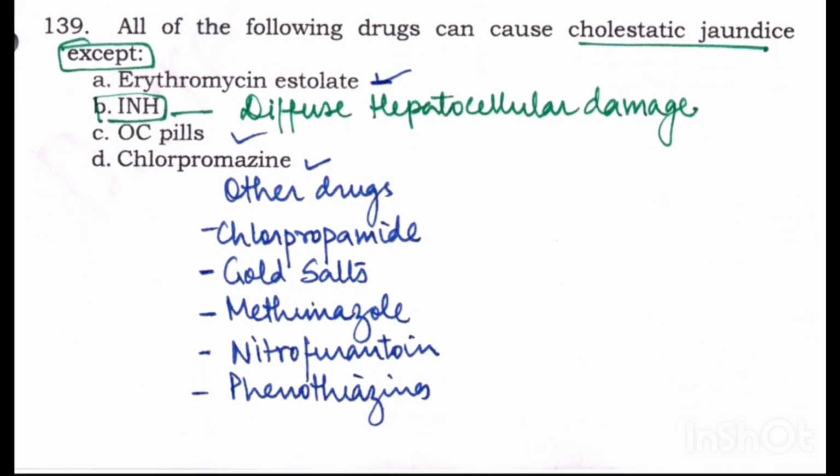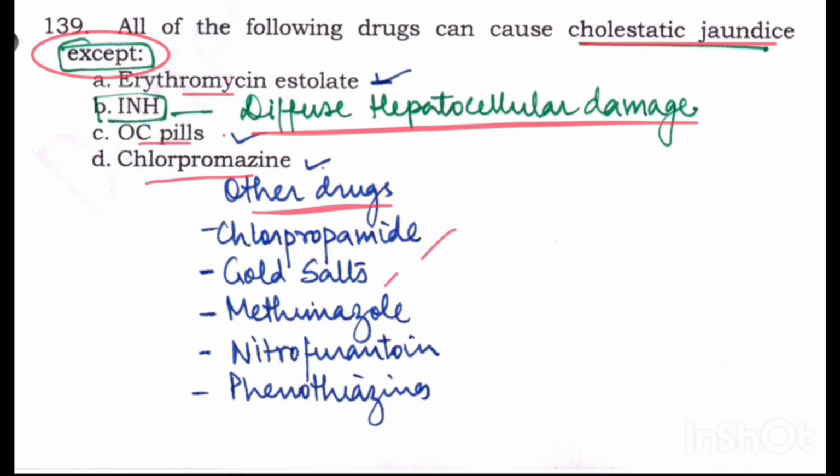All of the following drugs can cause cholestatic jaundice except. Erythromycin, estrogens, chlorpromazine, these all cause cholestatic jaundice except INH. INH causes diffuse hepatocellular damage. It does damage the liver, but it doesn't cause cholestasis. So please remember this: erythromycin, estrogens, chlorpromazine. Other drugs are chlorpropamide, gold salts, methimazole, nitrofurantoin, phenothiazines. They also cause cholestatic jaundice.